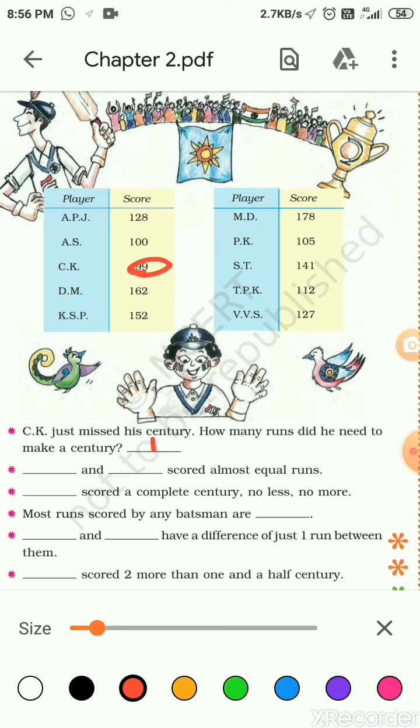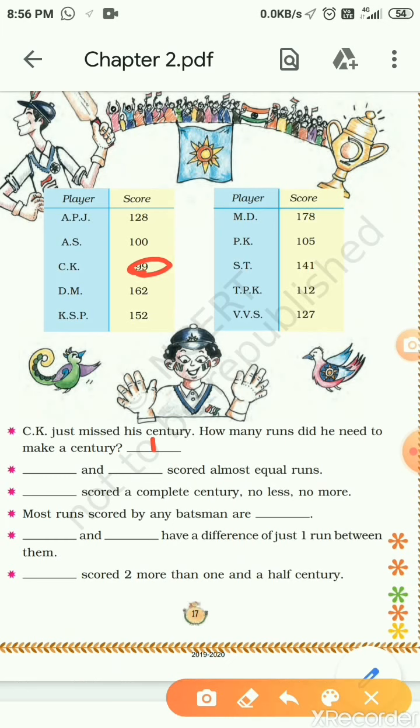Next, dash and dash scored almost equal runs. Who scored almost equal runs? Not exactly equal, but almost equal. So APJ 128, AS 100, then CK 99, DM 162, KSB 152, MD 178, PK 105, ST 141, TPK 112. You have to find the minimum difference between two scores.